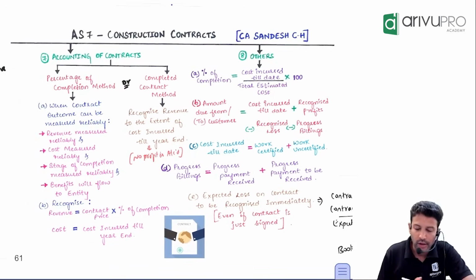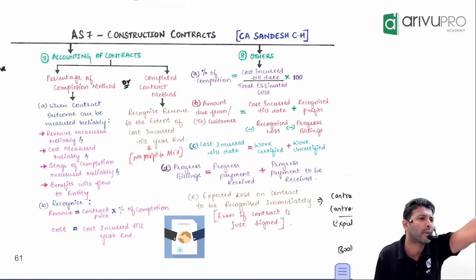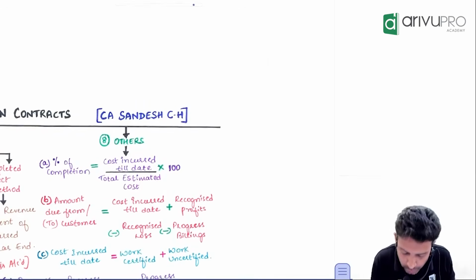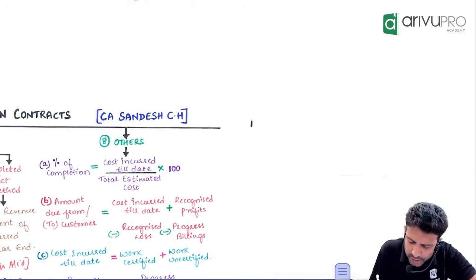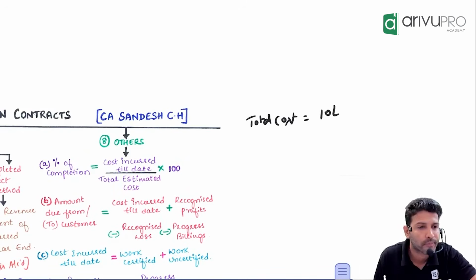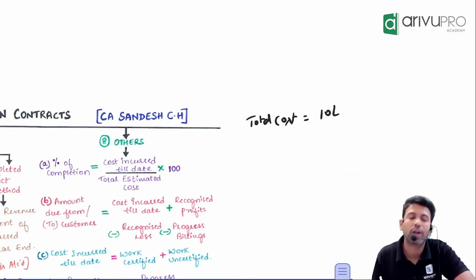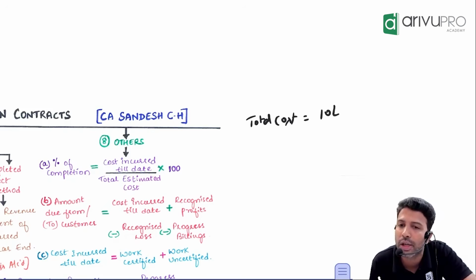Okay. Sir, how do you measure this percentage of completion? You know this already. You have done it in costing also. Cost incurred till date divided by total estimated cost into 100. Very simple. Suppose the total cost estimated for a particular contract is 10 lakh.